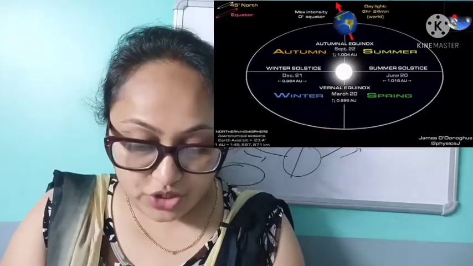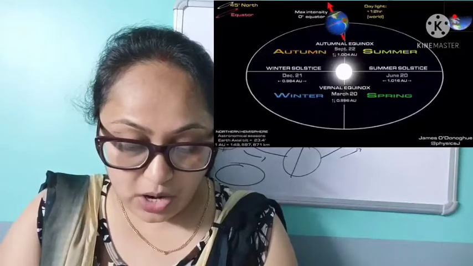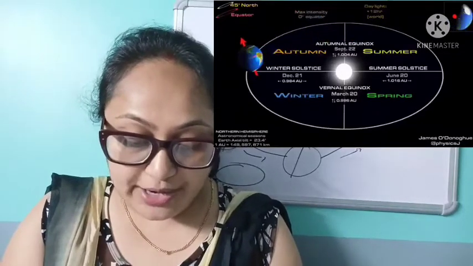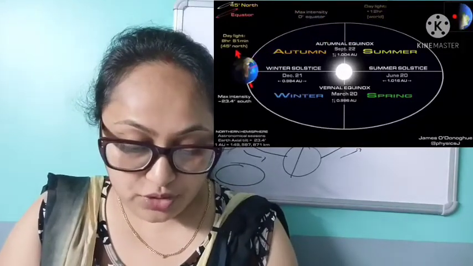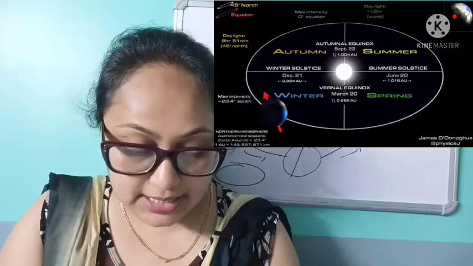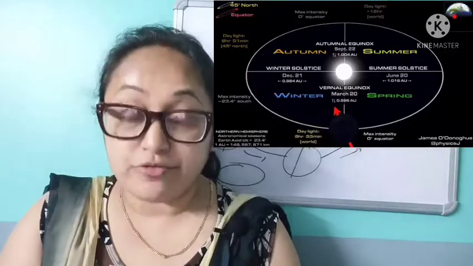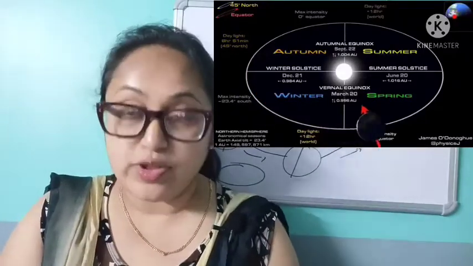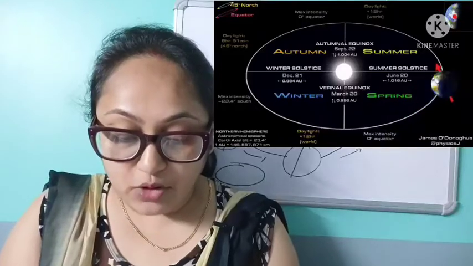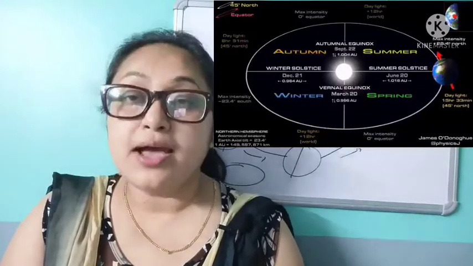Figure 3.8 shows the movement of the earth around the sun. The positions 1, 2, 3 and 4 show the position of the earth on 4 selected days, that is 21st March, 21st June, 23rd September and 22nd December. The interval between these dates is about 3 months.